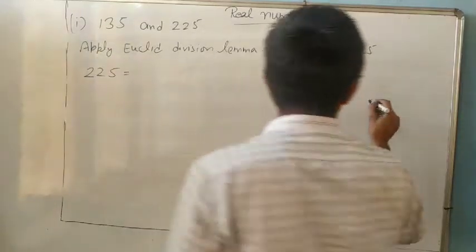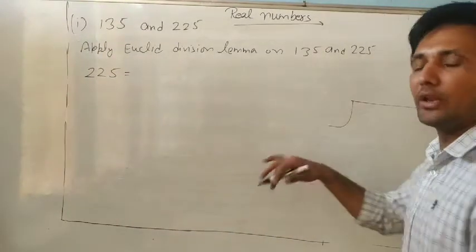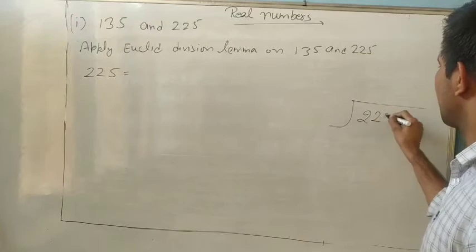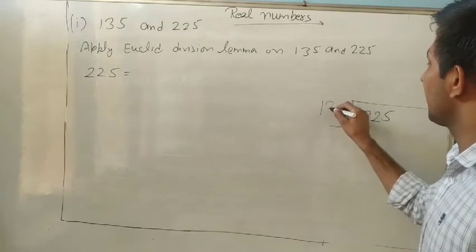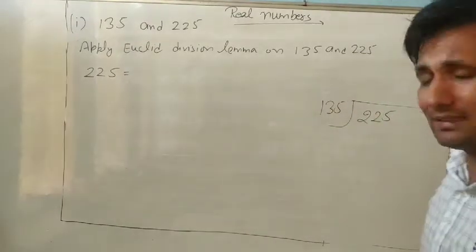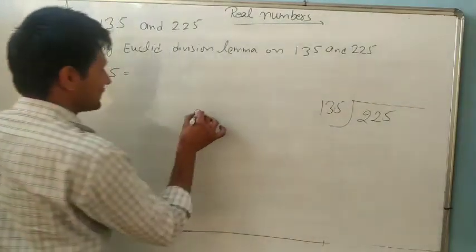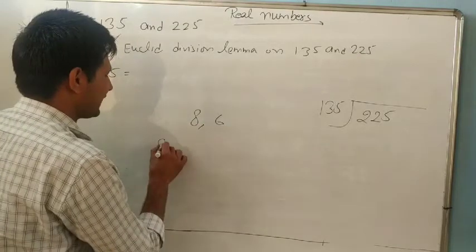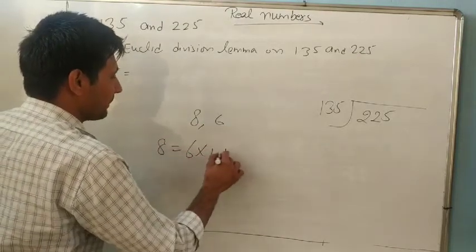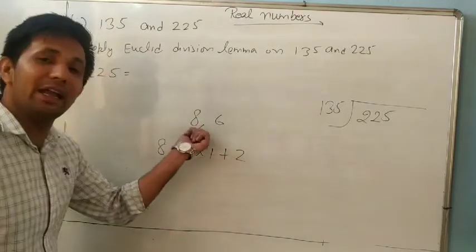So always we will divide. If you cannot do it directly, in rough you can write divide like this: 225 divide by 135. Yes, it is Euclid division lemma. What is Euclid division lemma? If one is smaller, one is bigger number, so 8 equal to 6 into 1 plus 2. We will divide 8 divided by 6.